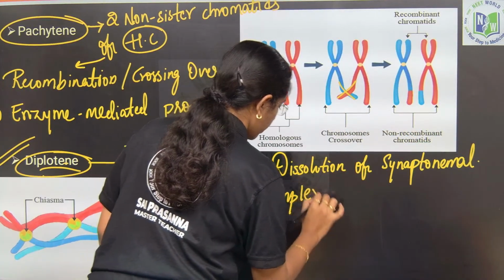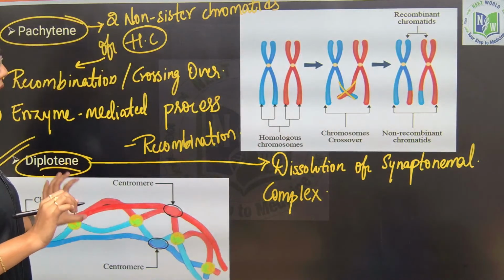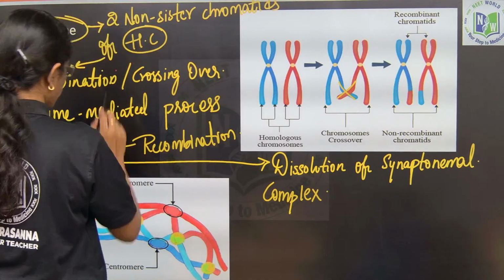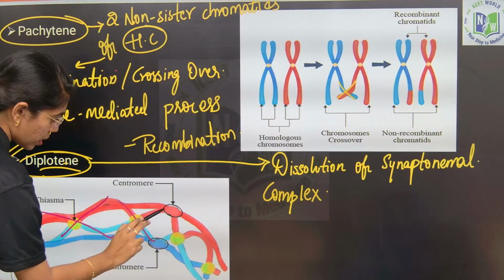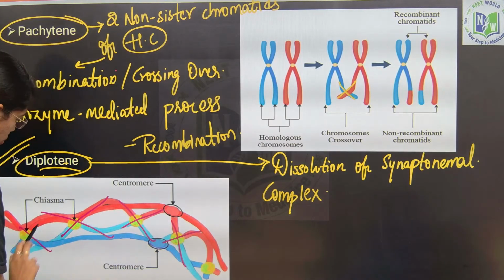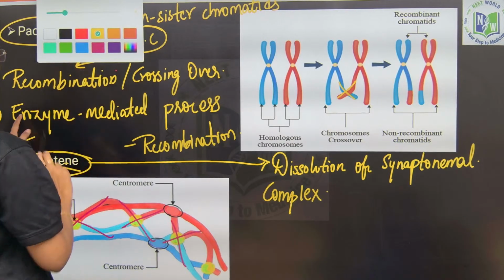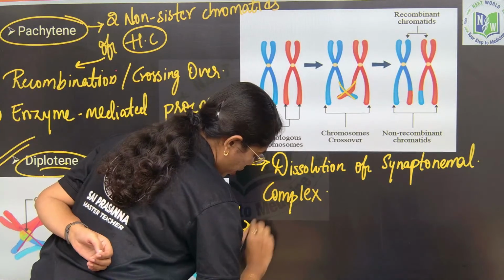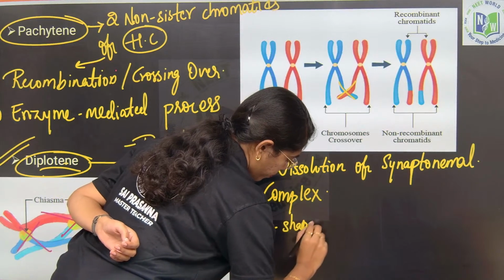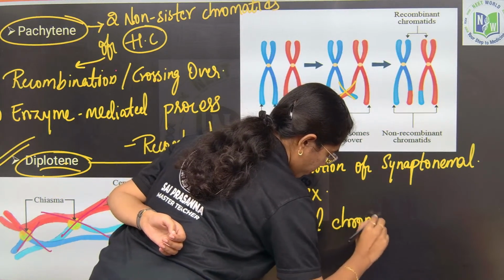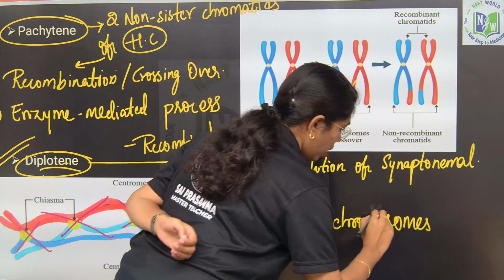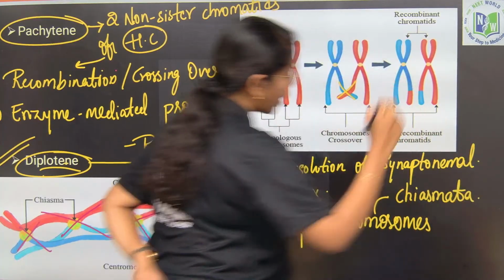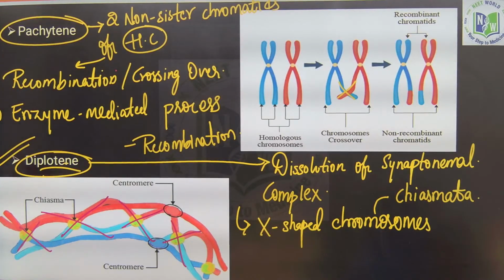This dissolution of synaptonemal complex will result in the formation of X-shaped chromosomes like this. So, the X-shaped structures which are formed are addressed as what? Chiasmata. X-shaped chromosomes or chiasmata are formed in the diplotene stage.